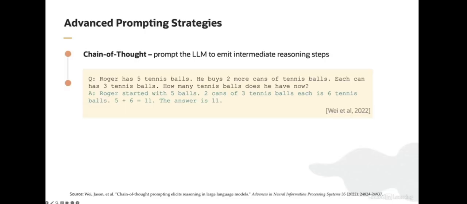I think it's worth it here to pause for a second and think about how this could possibly work. Because when we give the model this question, remember, it's just generating words one at a time. It doesn't have a high-level plan of how it's going to solve this problem. It's literally just generating one word after another. I think that there are 2 potential hypotheses for why this works. One is that in the pre-training data, we've actually got examples of problems like this that are broken down into their intermediate steps and solved. And by prompting the model to emit the intermediate steps, the model's actually doing something it learned during pre-training.